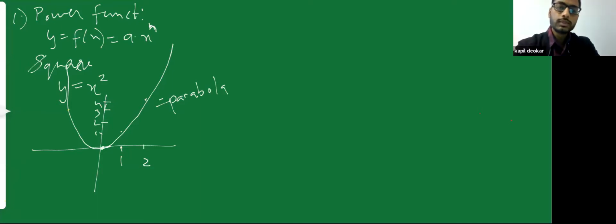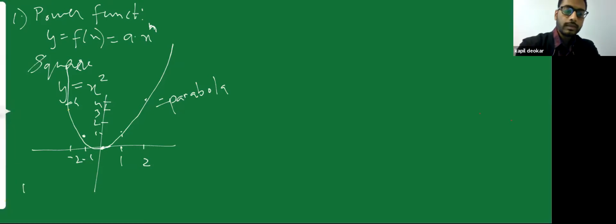Now there are a few points to remember in this. Can I take the value of x as negative? Yes, I can take x is equal to -1. If I put x is equal to -1, what will be the value of y? What is -1 square? It is +1. Even if I take x is equal to -2, I'm getting y is equal to 4, a positive value.